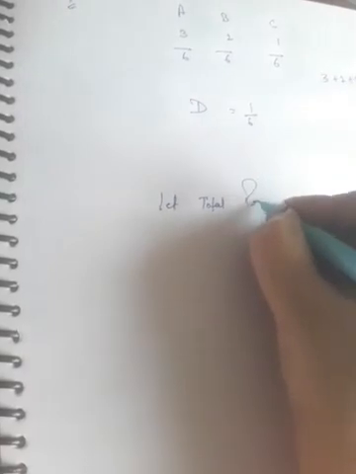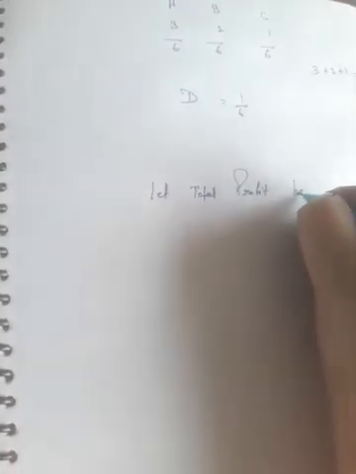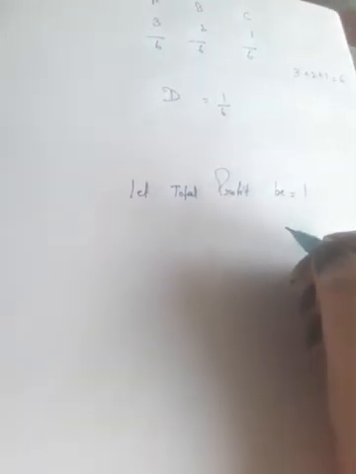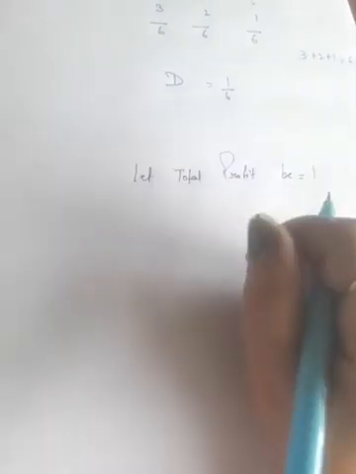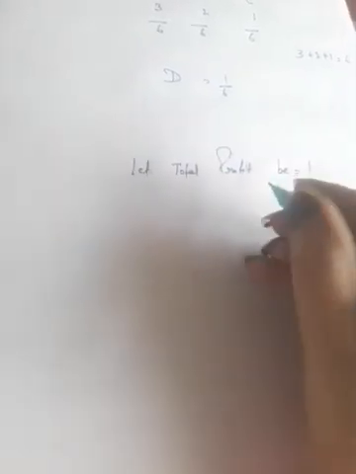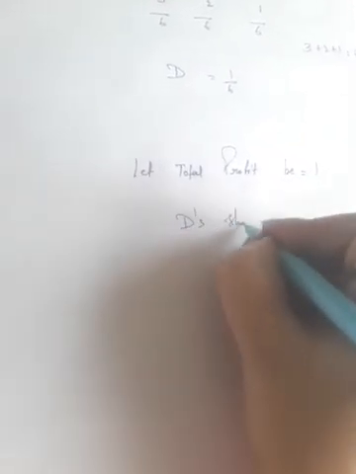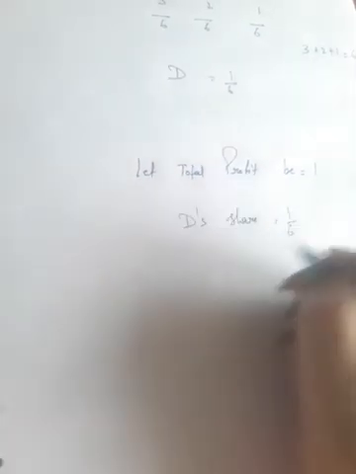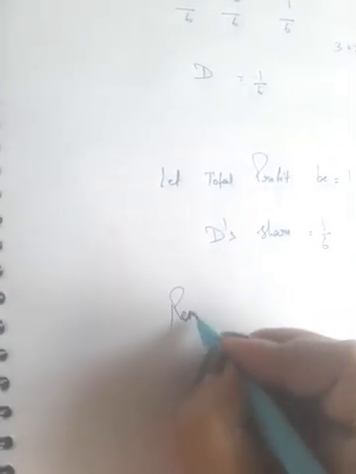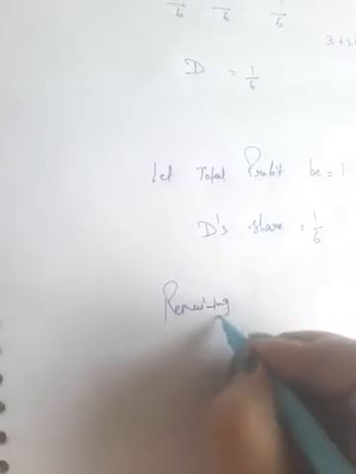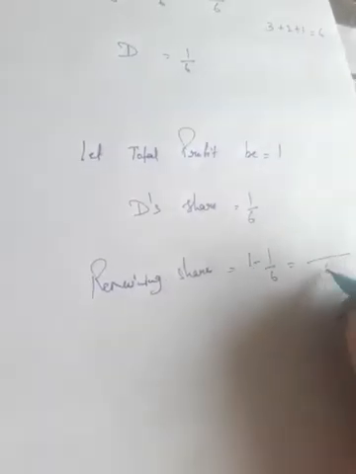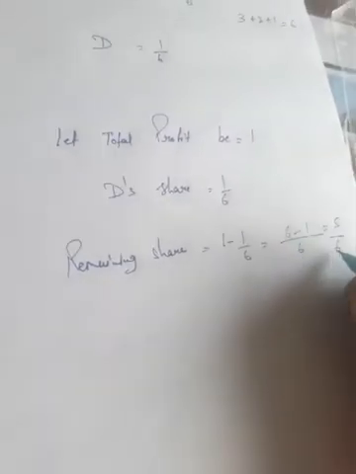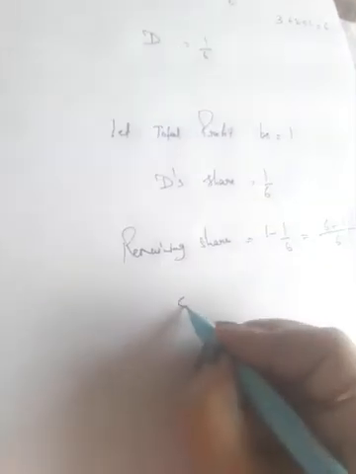Because nothing is mentioned, that's why we are starting this ratio with the basic method. Let total profit equal 1. D's share is 1 by 6. After D's share, the remaining share for the old partners is 1 minus 1 by 6 equal to 5 by 6. So the remaining share available for the old partners is 5 by 6.